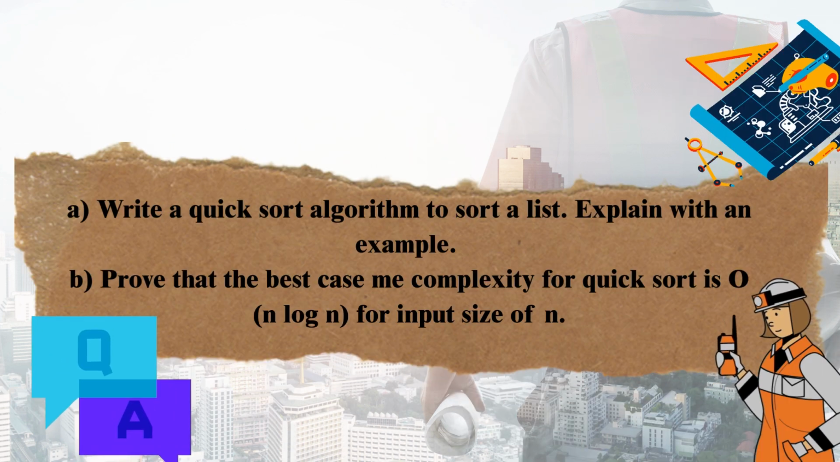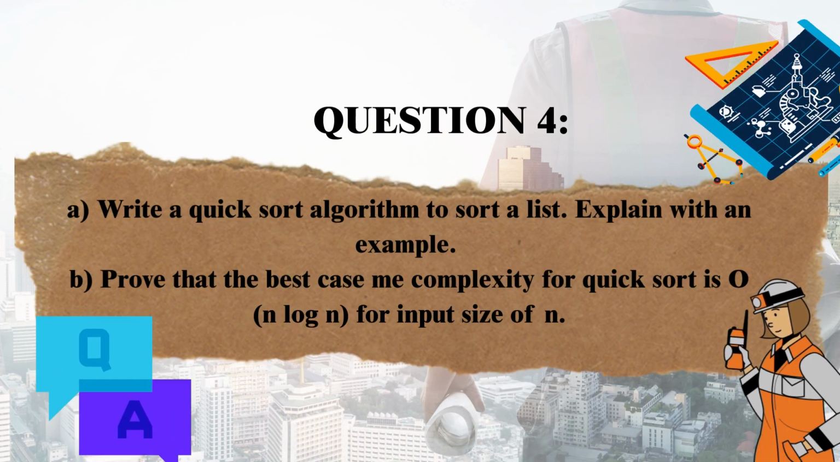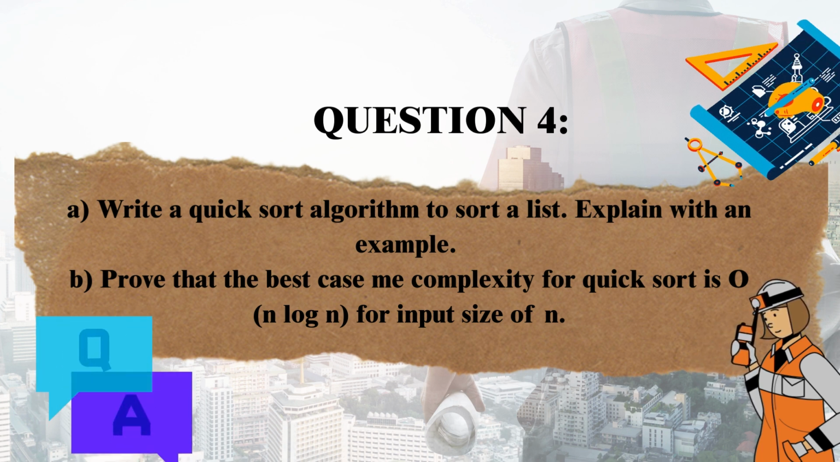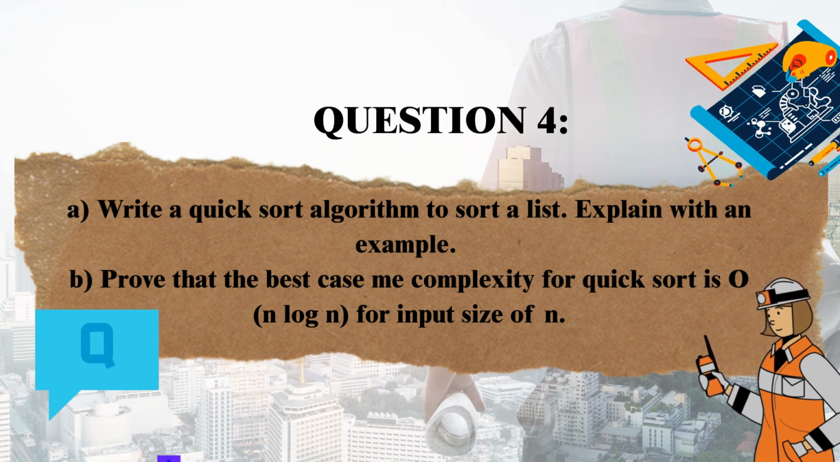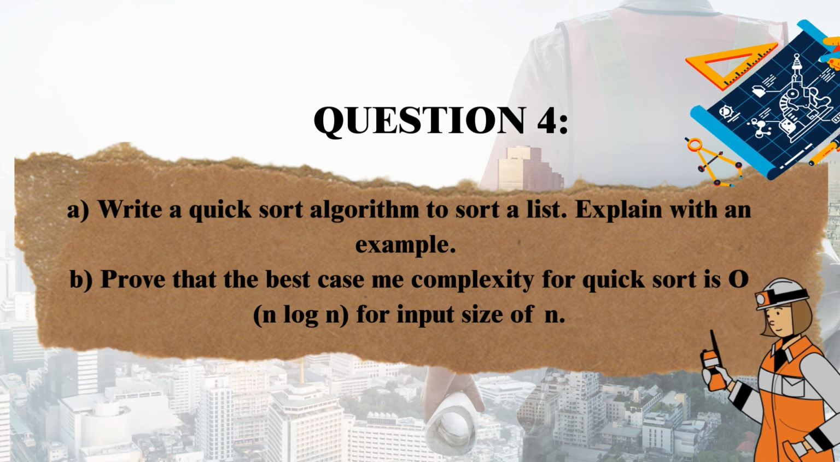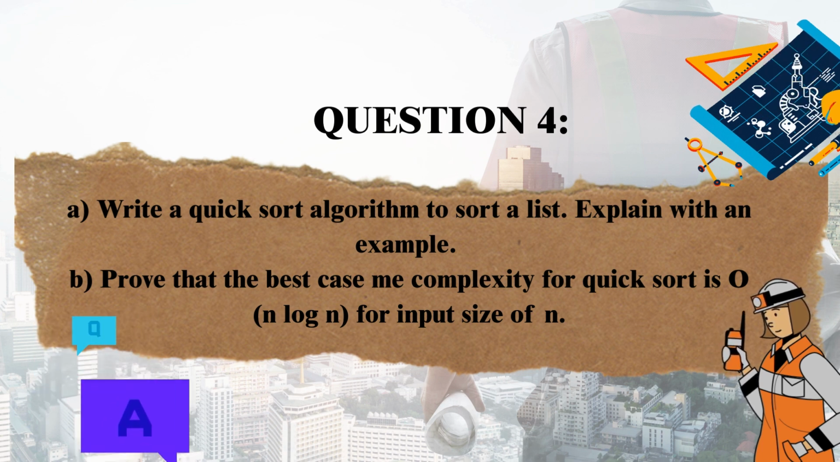Question 4. A. Write a quicksort algorithm to sort a list. Explain with an example. B. Prove that the best case time complexity for quicksort is O(n log n) for input size of n.